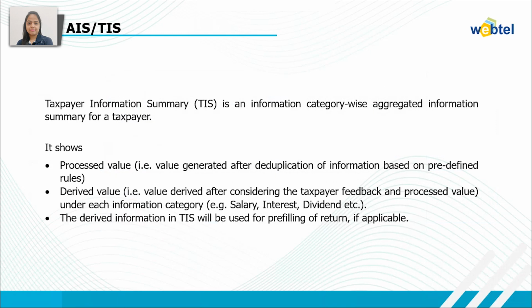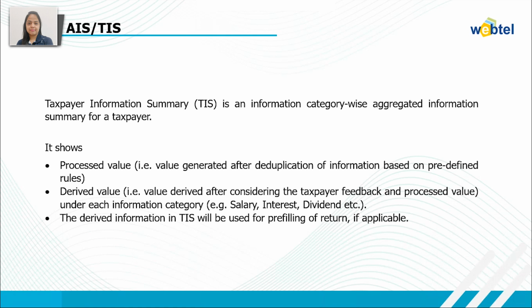Then is TIS. TIS stands for Taxpayer Information Summary. TIS is an information category-wise aggregated information summary for a taxpayer. It shows processed value, that is value generated after deduplication of information based on predefined rules, and derived value, that is value derived after considering the taxpayer feedback and processed value.